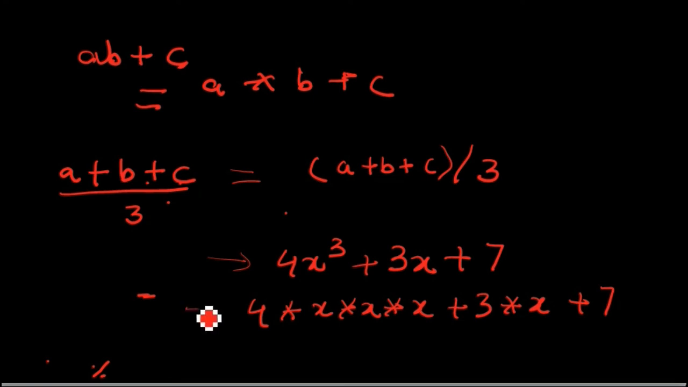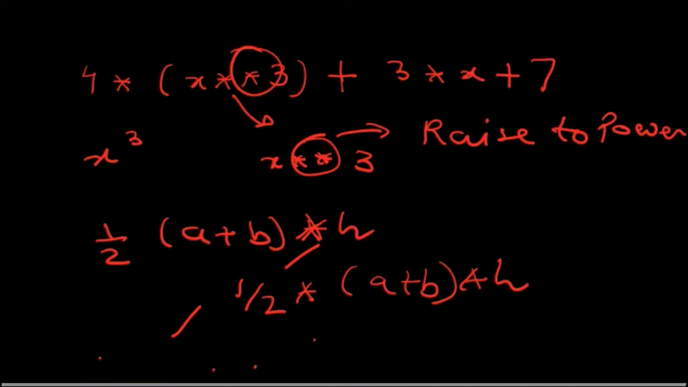So how will we type this formula? 4 into x into x into x plus 3 into x plus 7. Another way of writing this formula is 4 into x raised to power 3, x cube, plus 3x plus 7.